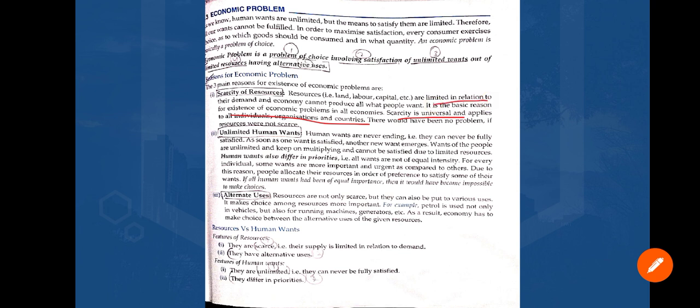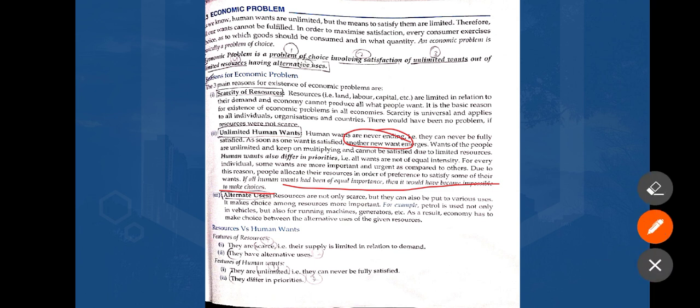Second is unlimited human wants. Human wants also differ in priorities, because some want more, no one is actually satisfied, because we want more. If all human wants were of equal importance, then it would have been impossible to make choices. Remember that. Third is alternative uses. All the resources that we have are not only scarce, but they also have alternative uses.